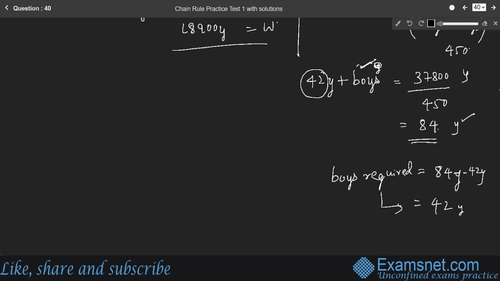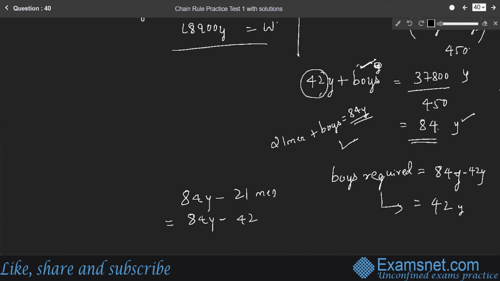Otherwise, you can directly take 42Y as 21 men plus number of boys required is equal to 84Y. 84Y represents 84 boys, right? Therefore, the number of boys required becomes 84Y minus 21 men. 21 men is nothing but 21 into 2 boys, 42 boys. 84Y minus 42Y, 42 boys. Therefore, you will get the same answer.